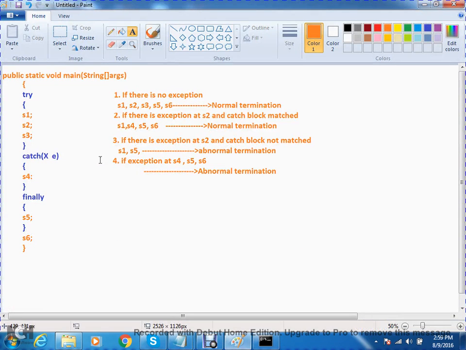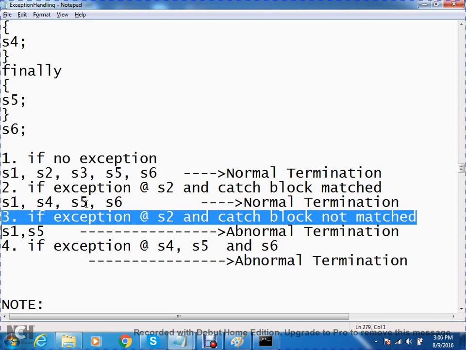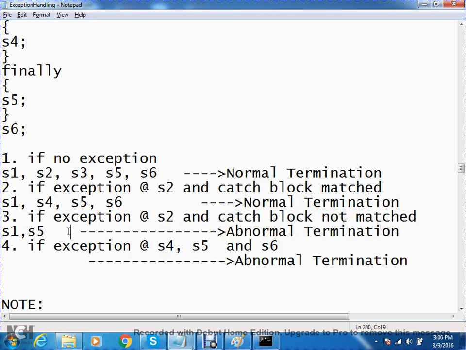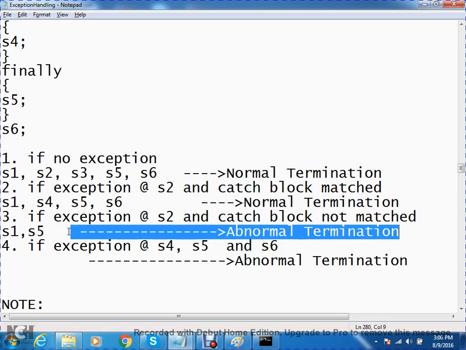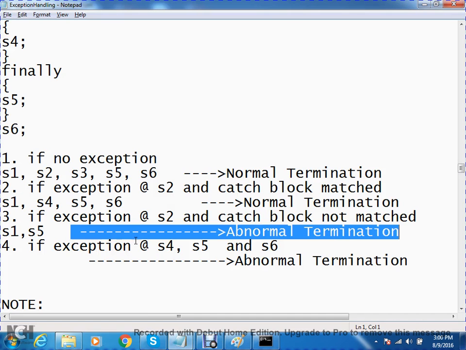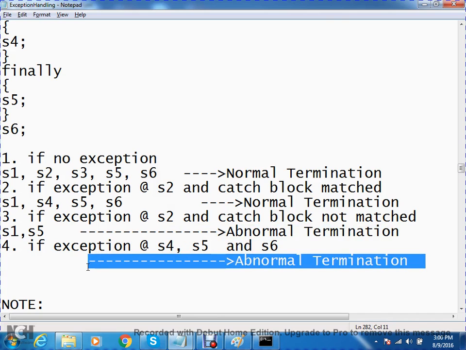Observe here. If no exception, what happens? S1, S2, S3, S5, S6. If there is an exception at S2 and the catch block matches: S1, S4, S5, S6, normal termination. Exception at S2 and catch block not matched: S1, S5, abnormal termination. Exception at S4, S5, S6: I don't know which statements will execute, but I'm sure it is abnormal termination.